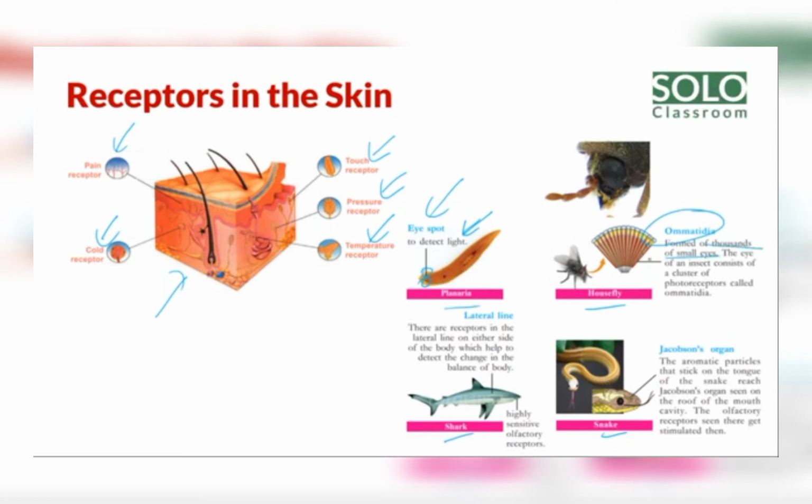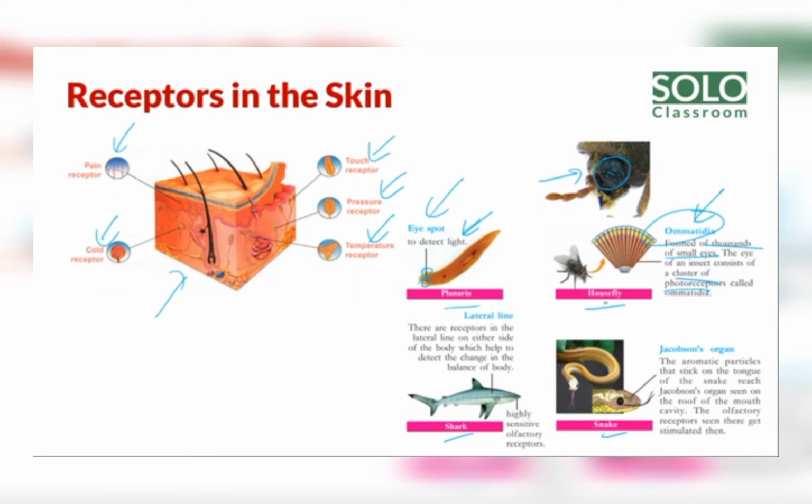In planaria, only the eye spot detects the light. Eye spot helps to detect the light. If light is detected, it will move to a dark place, and from the dark place, away from the enemy, it will escape.